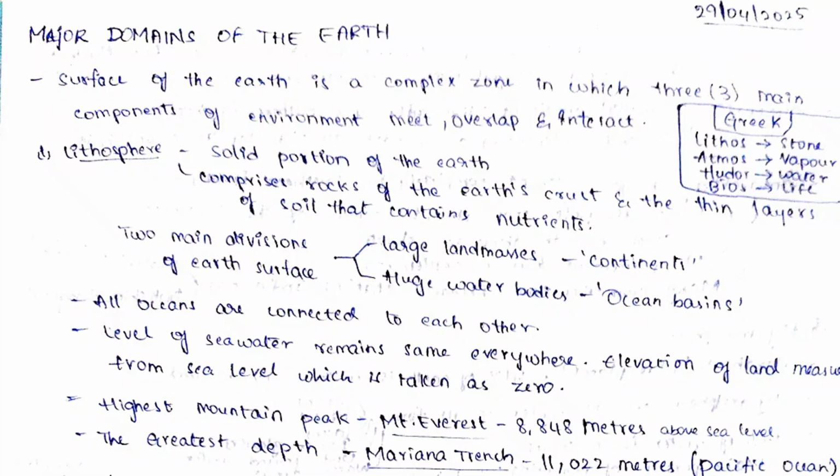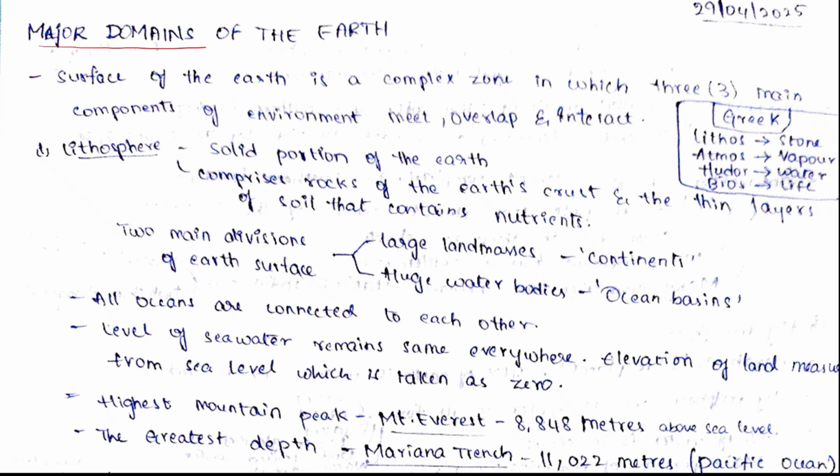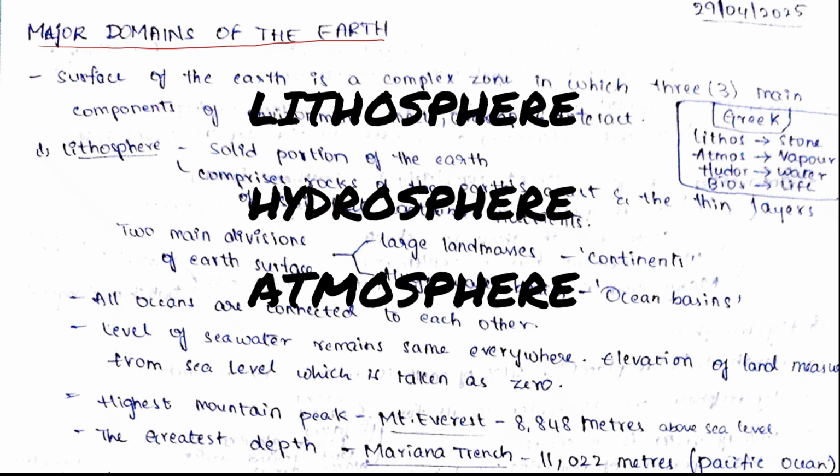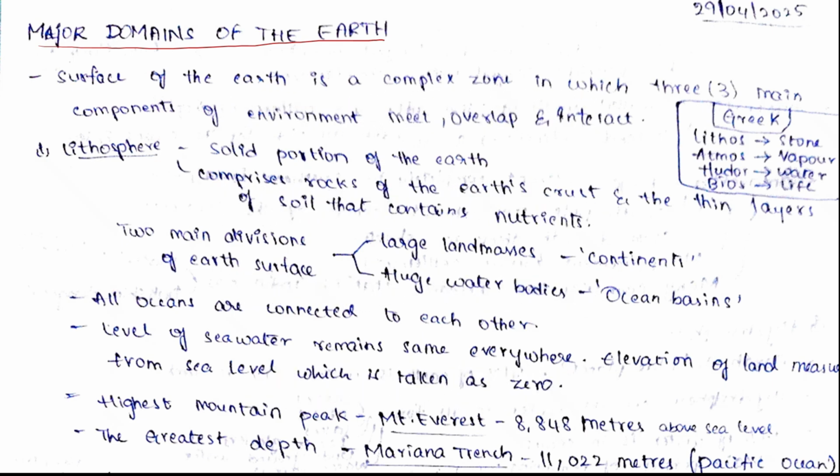Welcome to NCERT for UPSC. Today we are going to discuss Chapter 5 of Class 6 NCERT Geography, which is Major Domains of the Earth. By the end of this video, we will understand the 4 major domains of the Earth, which are lithosphere, hydrosphere, atmosphere and biosphere. So let's begin our video.